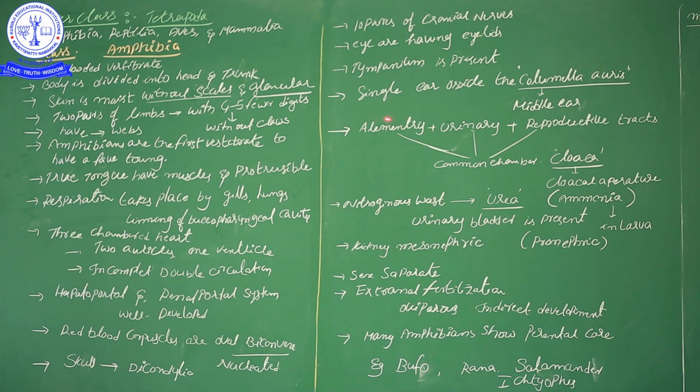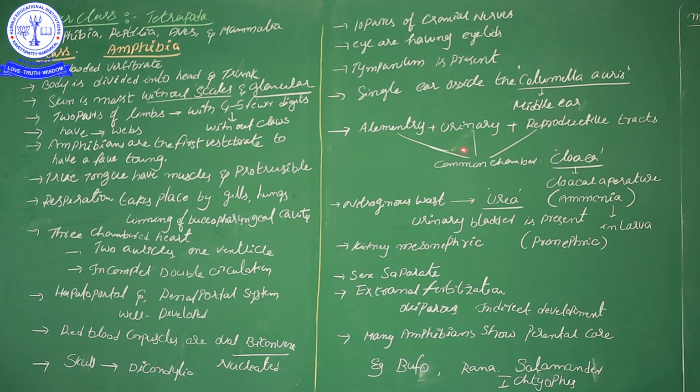Then the next character: a single ear ossicle. Basically, we saw 3 ear ossicles in the previous video classes. But in amphibians there is a single ear ossicle, the columella auris. The columella auris is present in the place of the middle ear. So the middle ear also shows a little development.